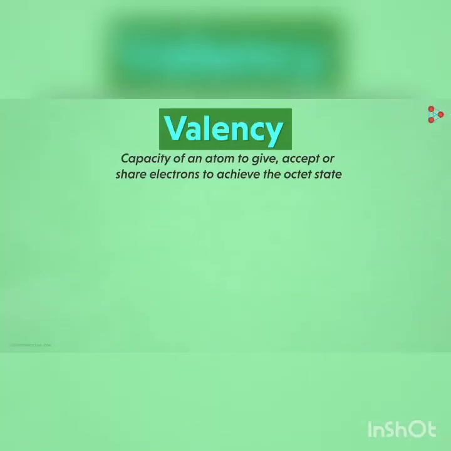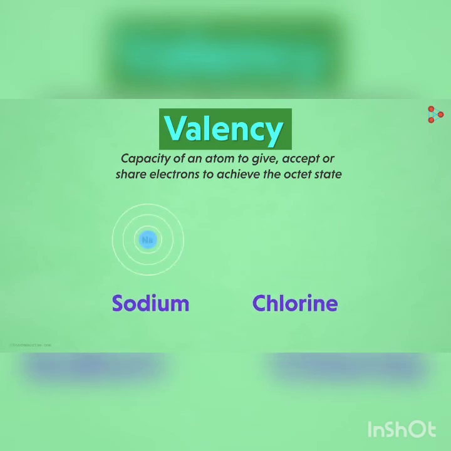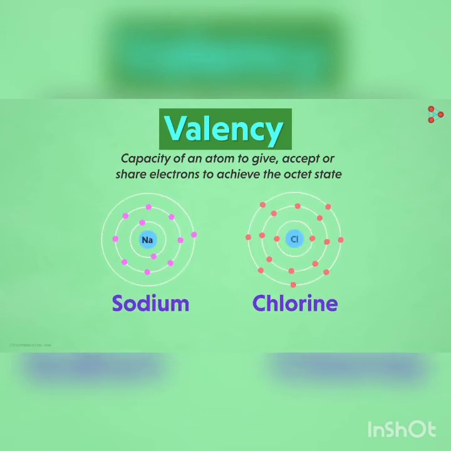Let us take one example of elements forming a compound. Let us consider the formation of sodium chloride. For the formation of one molecule of sodium chloride, we need one atom of sodium and one atom of chlorine. What are the valencies of these atoms? Sodium has atomic number 11, so the electronic configuration is 2, 8, 1. The chlorine atom has atomic number 17, so the configuration is 2, 8, 7.